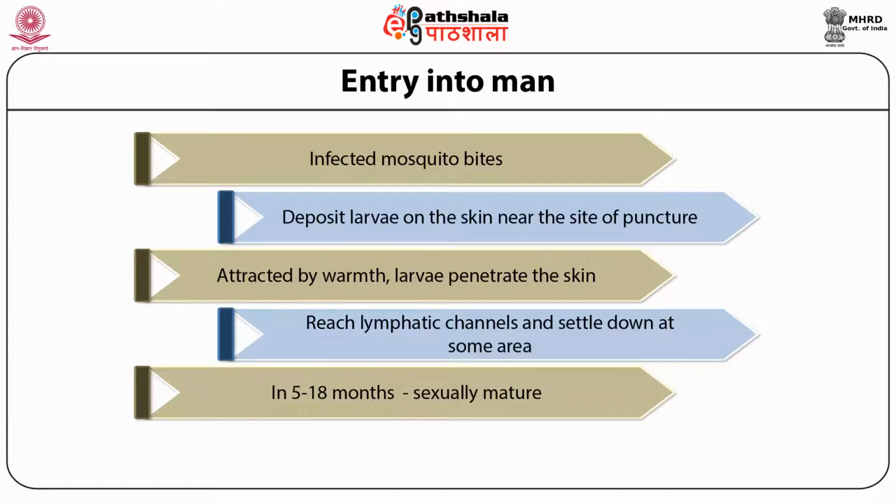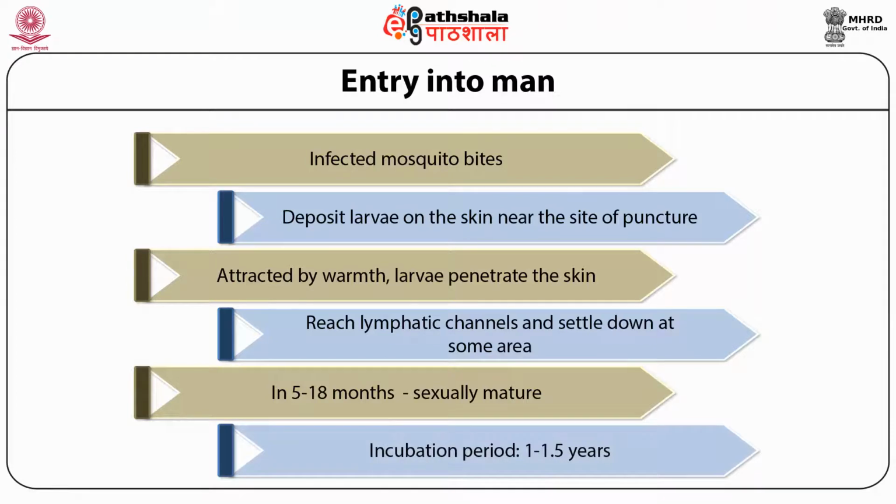As we discussed earlier, the male and female start living together in coiled forms and undergo copulation. Female Wuchereria bancrofti now gives birth to a new generation of microfilariae and the whole cycle repeats. You can watch the whole life cycle in the given link.